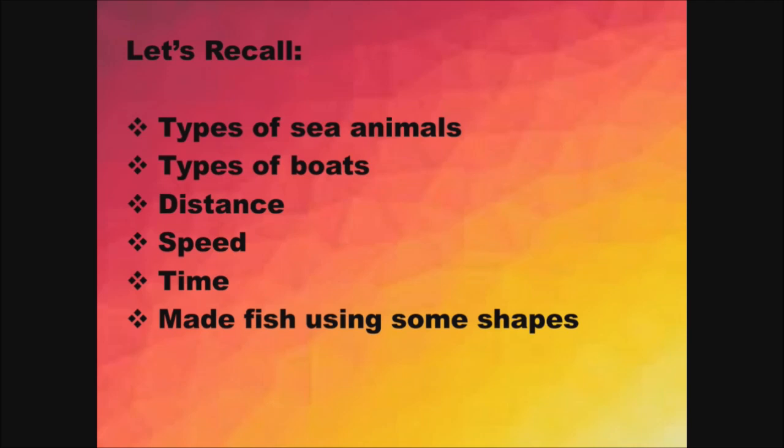We have calculated in problems using the distance formula, that is distance equals speed into time. Next, making fish using some shapes. Students, have you tried to make fish using some shapes? Well, good. Now, let us start today's session.